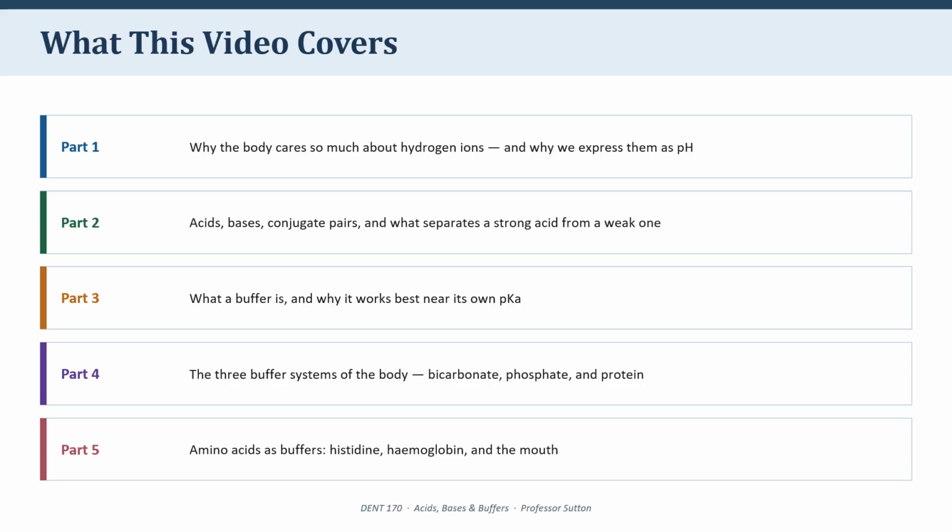Part 3. Buffers. What are they? What is the single most important rule about them? Which is that a buffer works best near its own pKa. We'll cover Part 4, the 3 buffer systems your body actually uses, and in Part 5, where I'll spend most of the time, we look at amino acids and proteins as buffers. This part connects directly to dentistry.